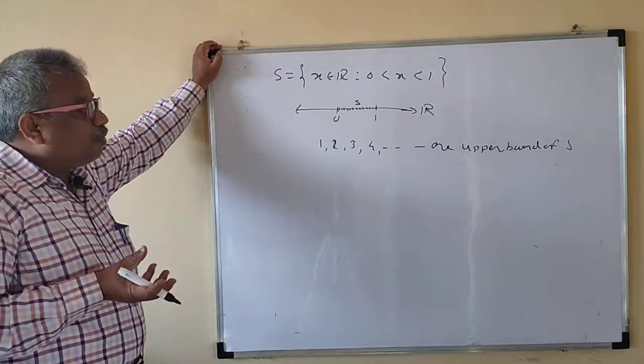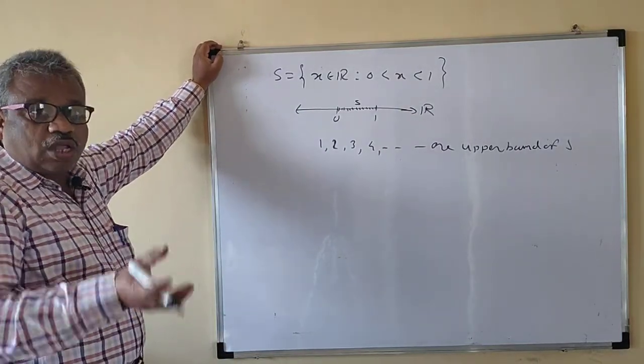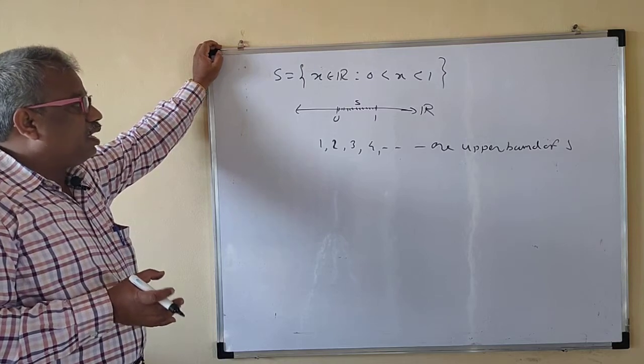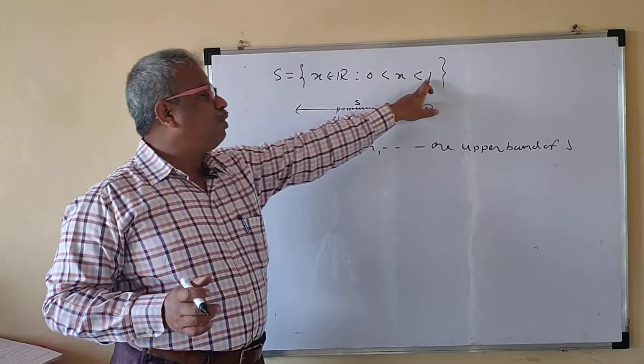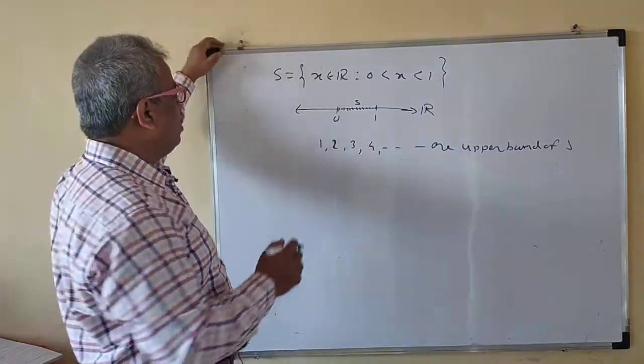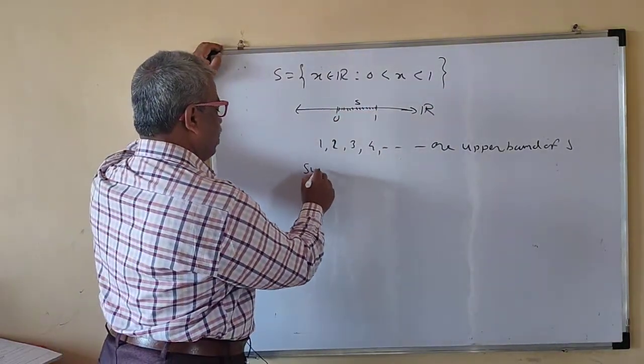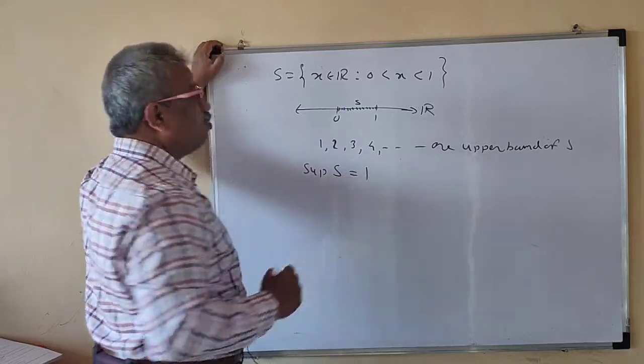But what do we mean by supremum? The smallest of all upper bounds is nothing but the supremum of S. So which one is the smallest? 1 is the smallest. So supremum of S is equal to 1.